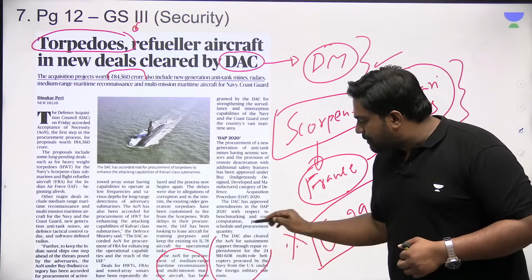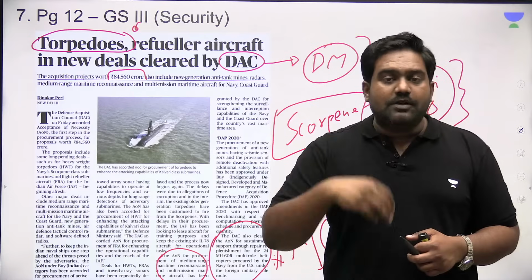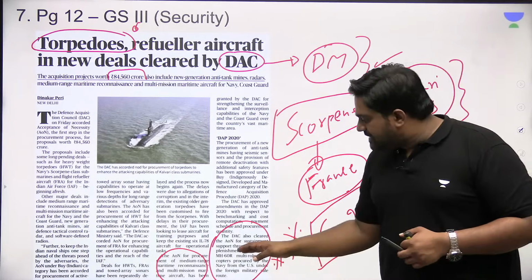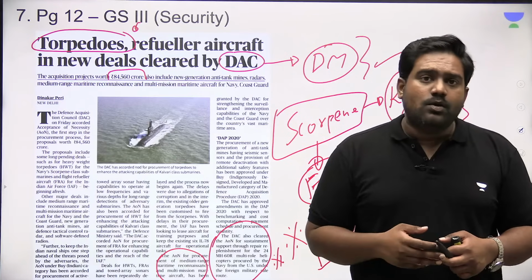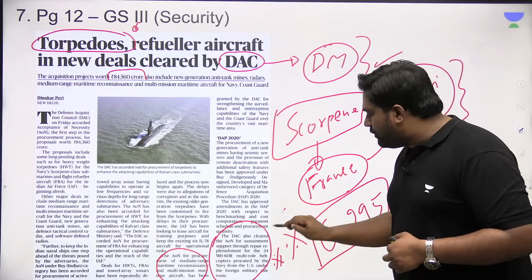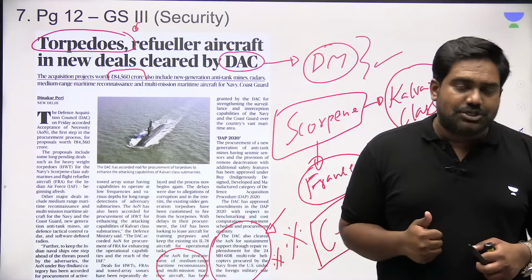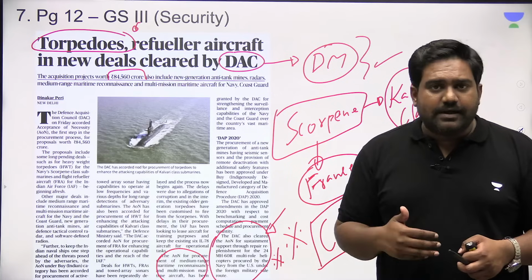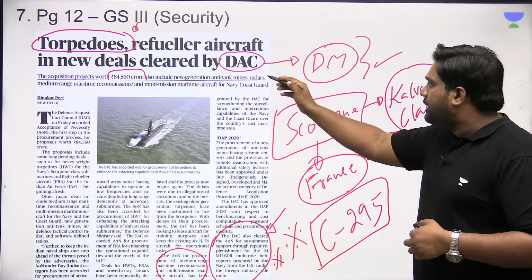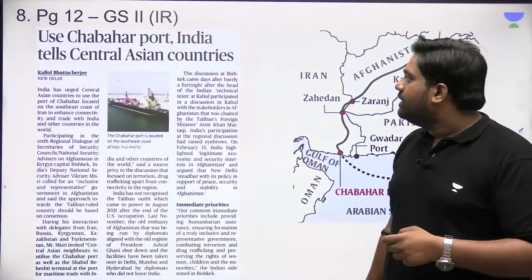Even a few supplements needed for MH-60 Romeo helicopters, which we are procuring from the US. These MH-60 Romeo helicopters are mainly used for maritime surveillance and anti-submarine warfare, and to procure a few components and spare parts, a deal has been approved by the Defence Acquisition Council. So just be familiar with these defence platforms of India that we have procured from other countries, and who chairs the Defence Acquisition Council. It is chaired by the Defence Minister.